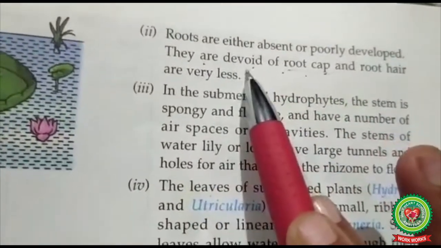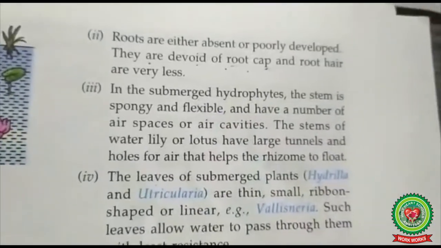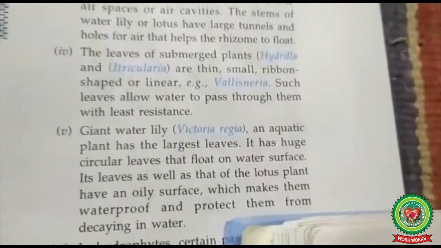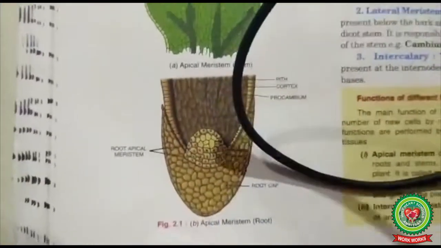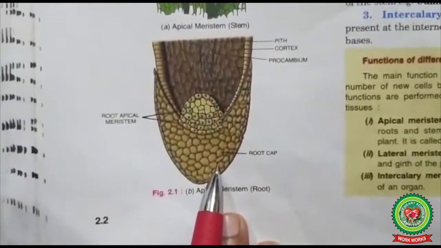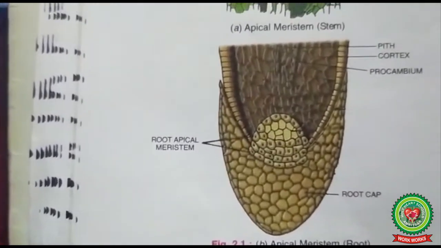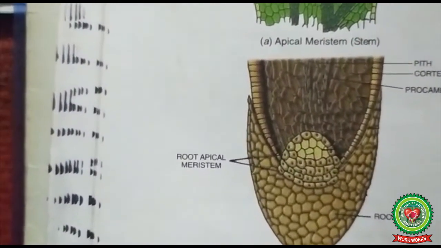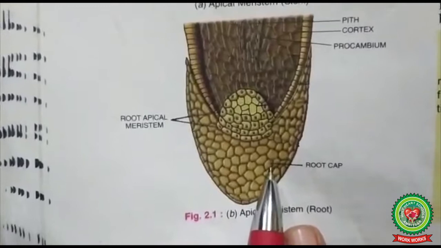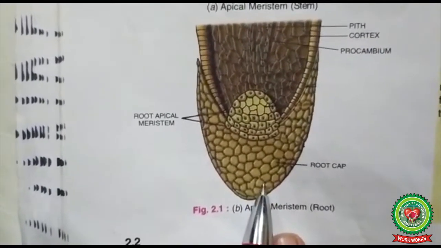Devoid means lack. Now, see the diagram of root cap. Root cap is a type of tissue which is present at the tips of plant roots.